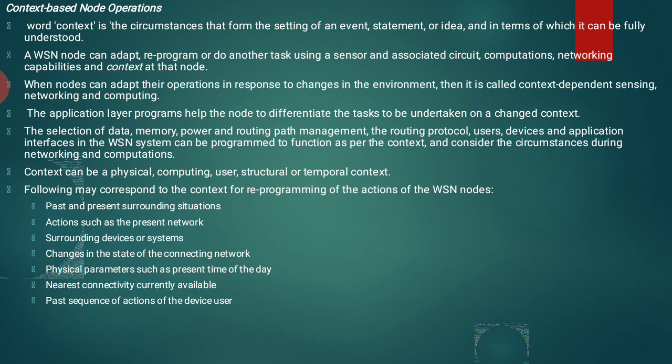So here we are suggesting that the selection of data, memory, power and routing path management, routing protocols, users, device, and application interfaces in the wireless sensor network system can be programmed to function as per the context and consider the circumstance during networking and computation. So by using all these utilities, we can perform certain tasks based on context.